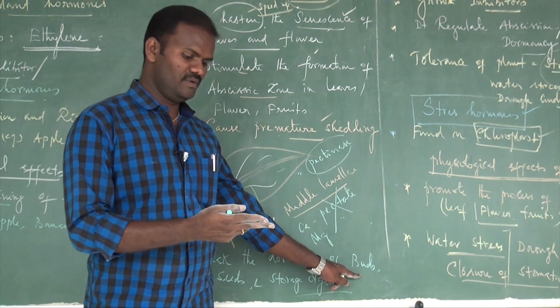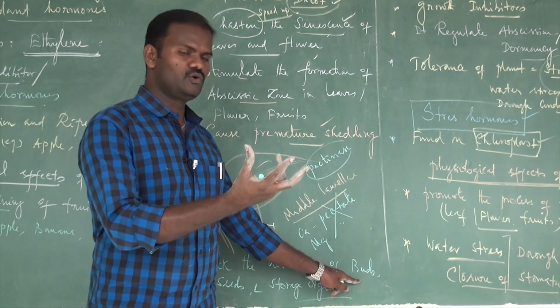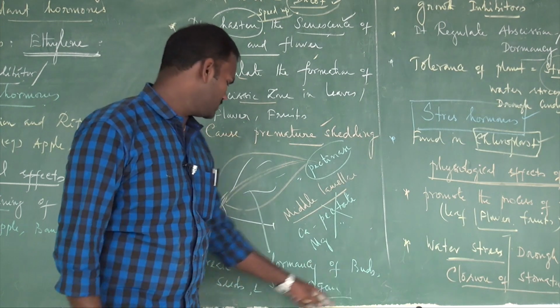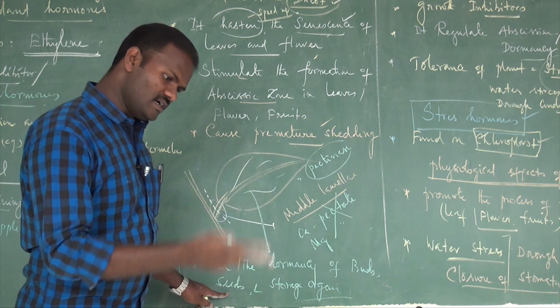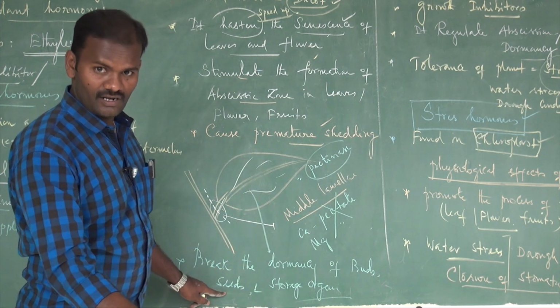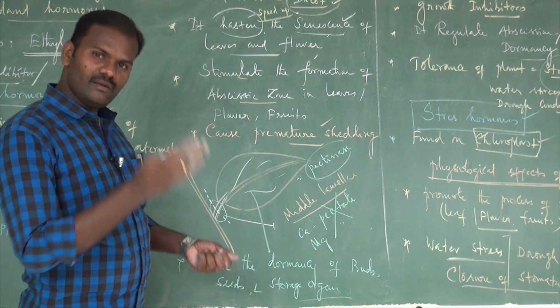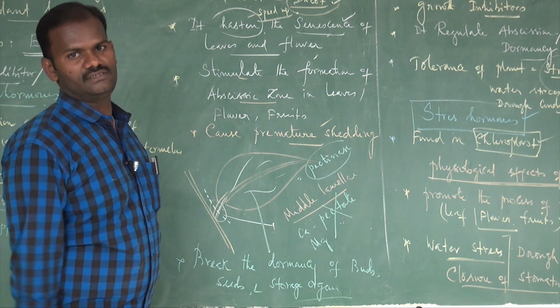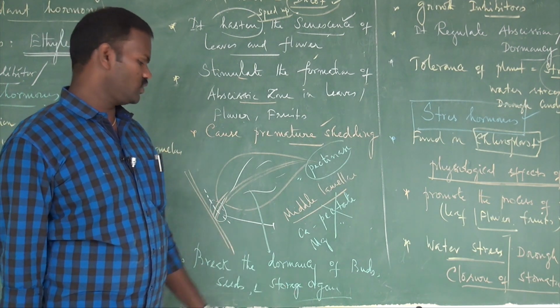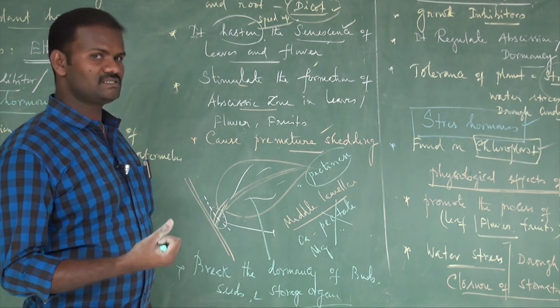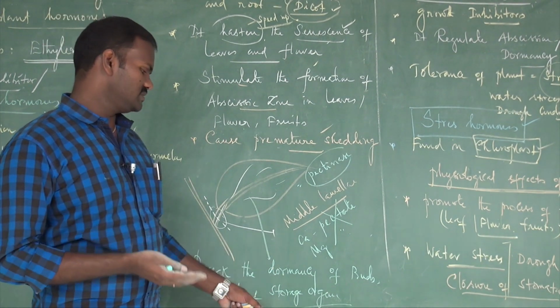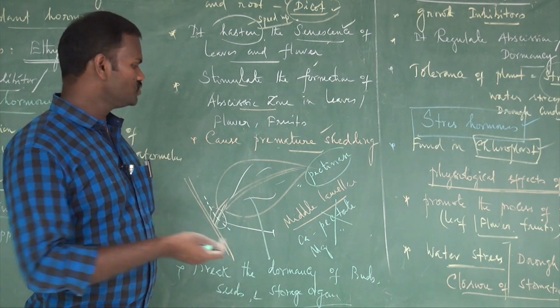When the dormancy of buds is broken, they open into blooms or develop into flowers. It also breaks the dormancy of seeds. Dormant seeds are broken out of dormancy before sowing the seeds in the field; they should be treated with ethylene. It induces germination, especially in several storage organs, for example potato and root, leaf bud conditions. These are the storage organs where it breaks dormancy and induces germination.